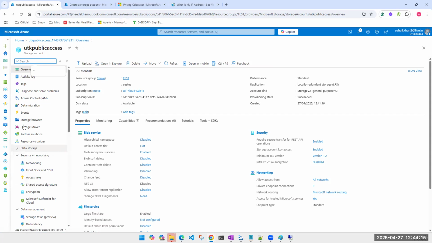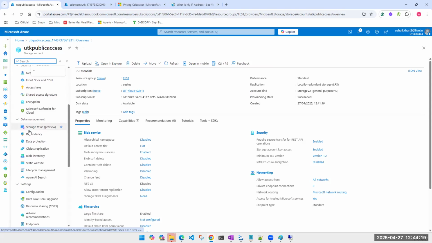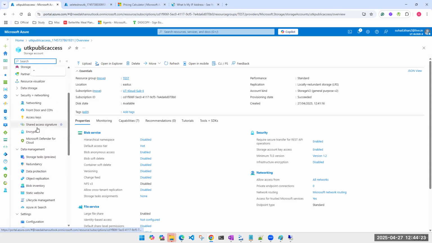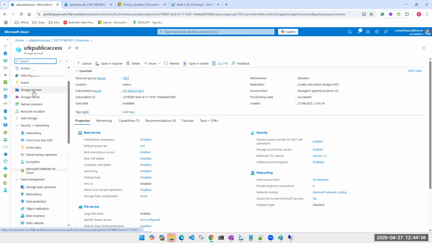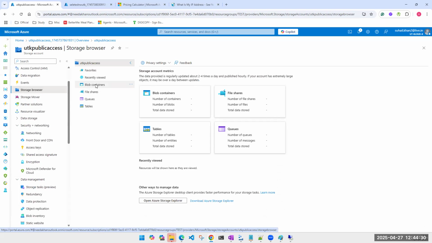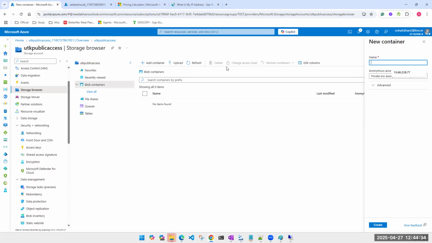I'll go ahead and look for containers, add a container to that, and add some blobs to it. That I will find somewhere here: data storage, browser, blob containers, add container. I'm just naming it anything as of now. Test public.